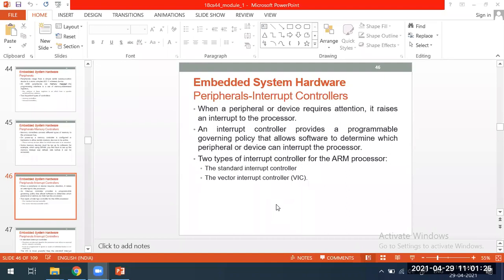The interrupt handler is a program, a set of instructions. That set of instructions has to be executed. Then that will be the service for that hardware. That is what it is expecting.